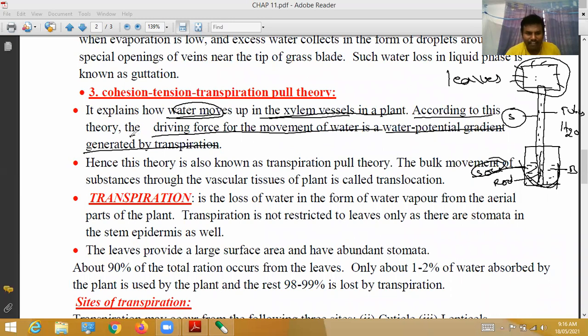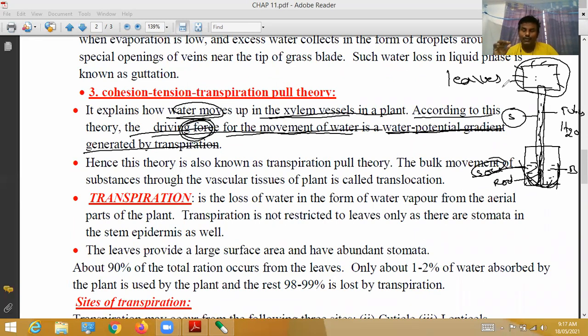According to this theory, what does driving force mean? When water moves through this stem, driving force means the movement of water. When the movement of water happens, automatically a kind of pressure or force is created. That force helps the movement of water, which is equal to the water potential gradient generated by transpiration. For example, the leaves evaporate water in the form of water drops.